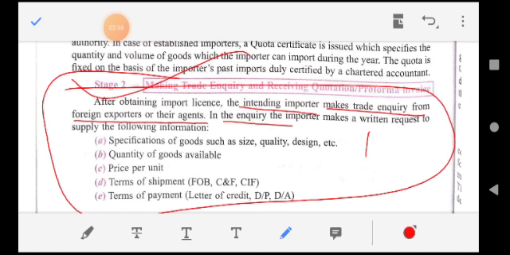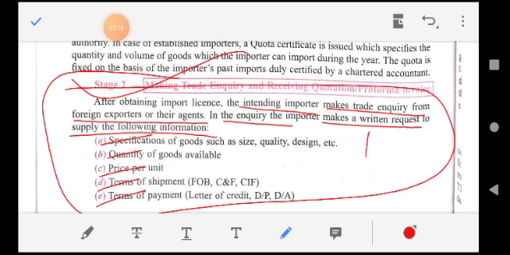In the inquiry, the importer makes a written request to supply the following information: goods, size, quality, price, etc. So, what happens after getting the import license? The importer is asking for some information related to the product which he wants to import.